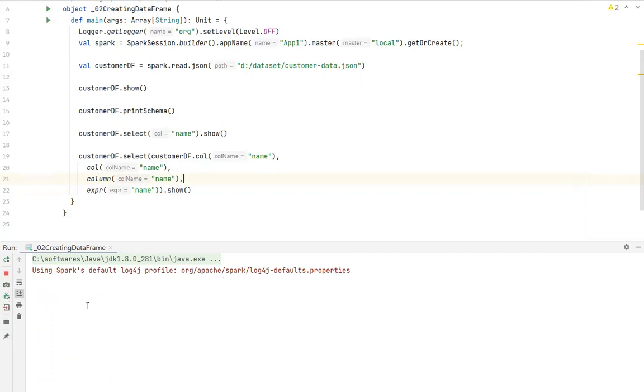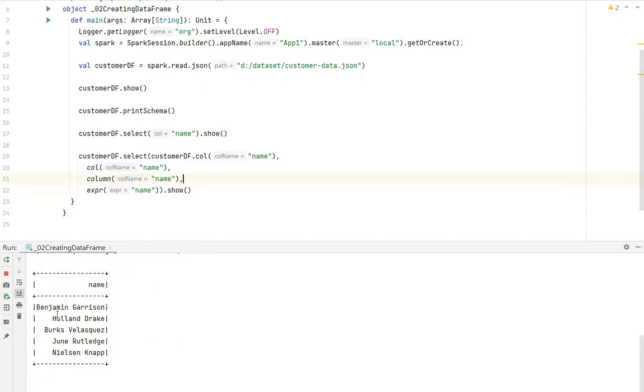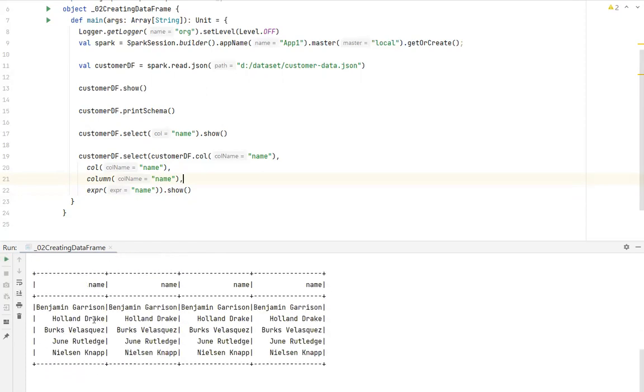I think it is taking some time to execute. Let it execute. Can you see this? We were able to select a column different ways. This is very important to be noted, right?